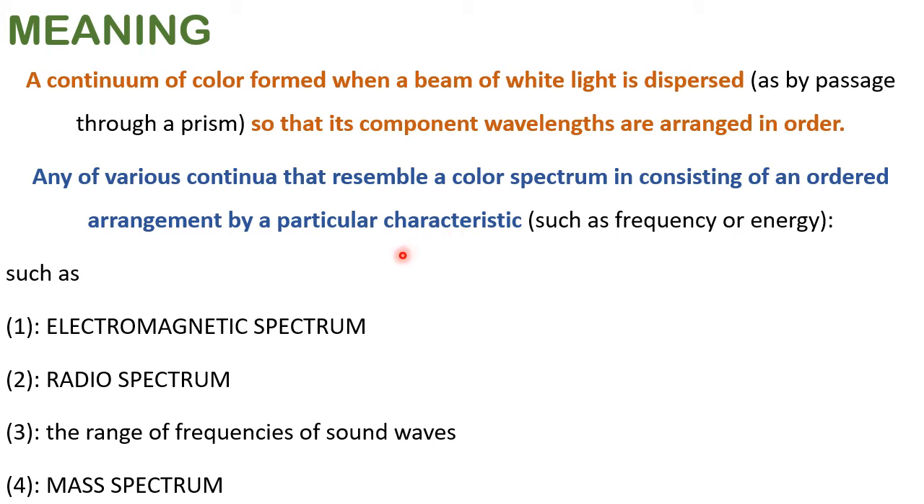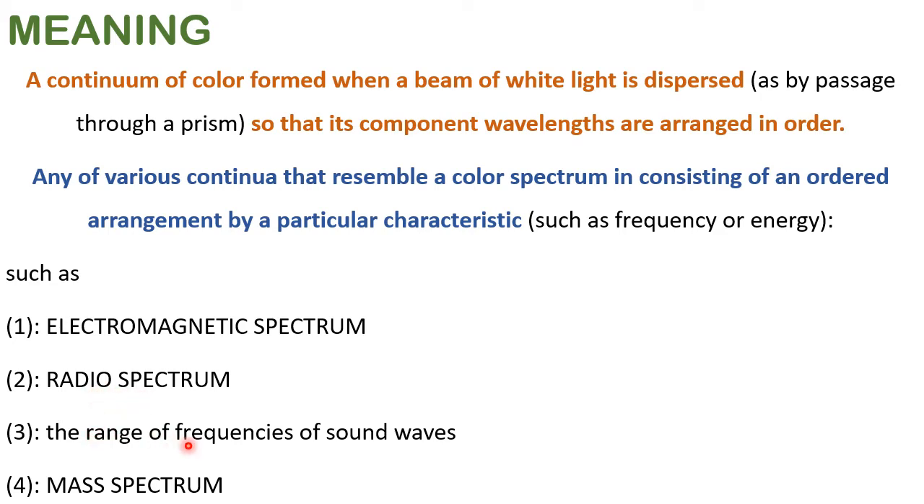But here we use spectrum in science, whether it is physics or chemistry. Spectrum is the orderly arrangement of colors. In the spectrum, there are varieties, types of spectrum: electromagnetic spectrum, radio spectrum. Here, depending upon the frequency, sometimes AM, sometimes short wave, medium wave, we can classify the radio programs. They come under the category radio spectrum.